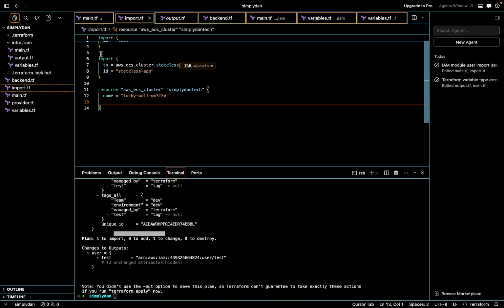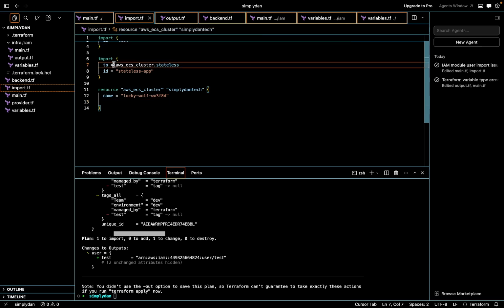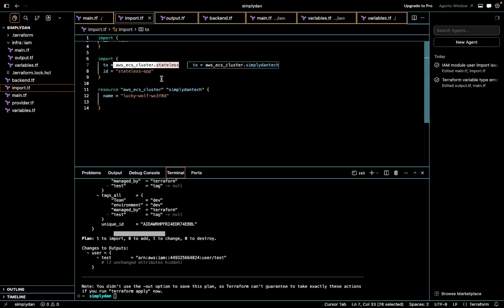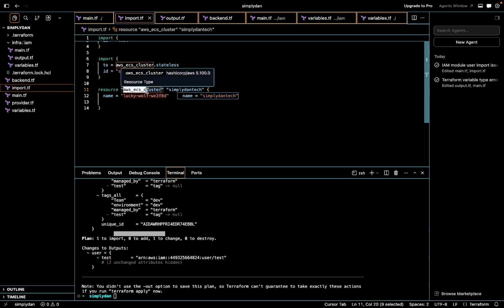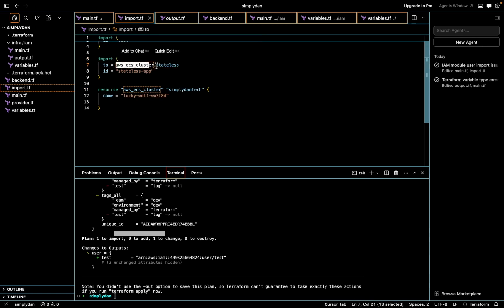Right, on the import, again, this is the address. Where is the address of the resource that you want to import the existing resource into? Okay, so the address is this one. So aws_ecs_cluster, and then dot simply done is the address that you want the import to come to. So Terraform will read the import and say, where do I send this import to? Right, I'm gonna send it to ECS cluster and then dot simply done.